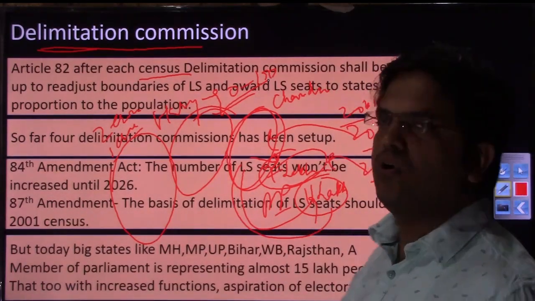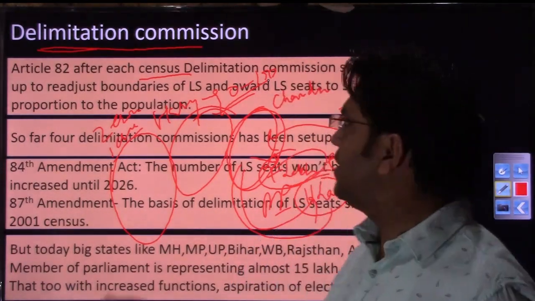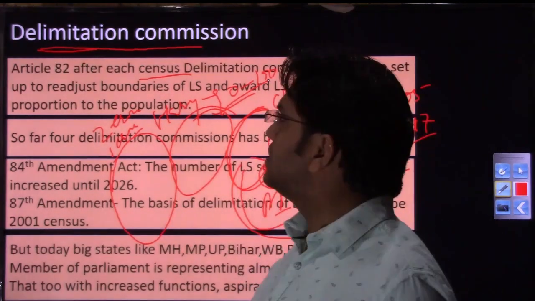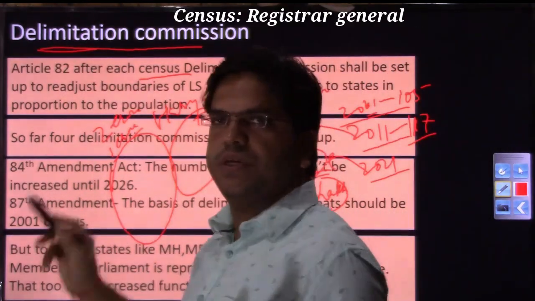So this is the role of the Delimitation Commission, that every 10 years when you have a census, right? The census is not done by the Delimitation Commission.